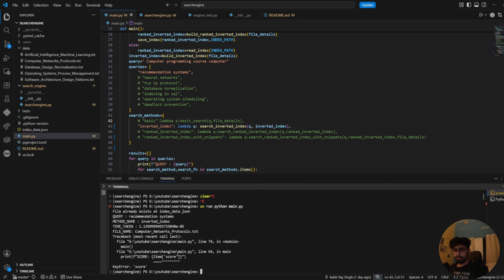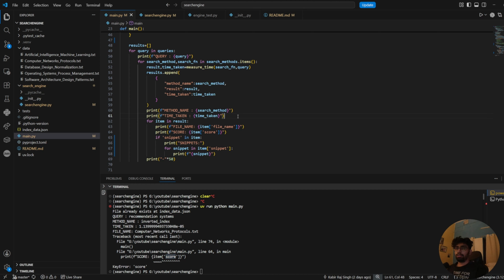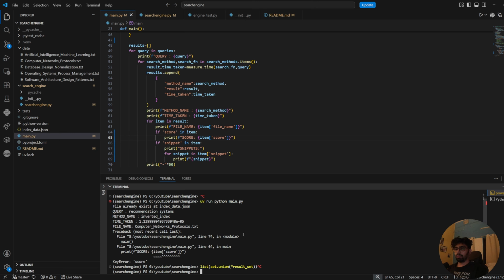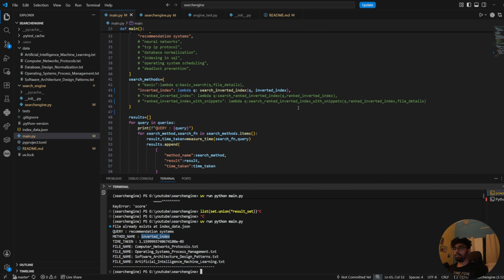Okay, it says that there is an error. Item score. So this does not have the score as well. So what I need to do is add if score in item, then you print the score. Yeah, it is running fine. We can see the files, and this is using the inverted index search. So let us comment this. This is fixed as well.